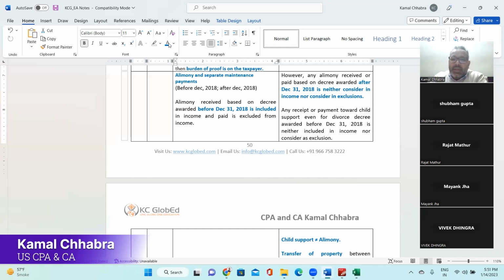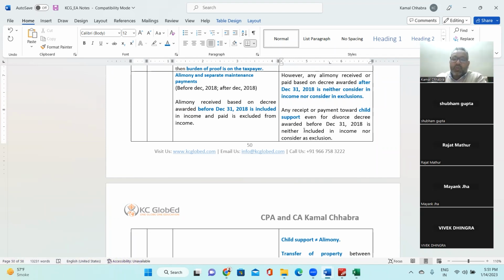But if there is any receipt or payment toward child support, what is child support? When husband and wife have a child and they get divorced, now who will take care of the child? Who will bear the expenses of the child? For that, if someone is paying child support, even under a divorce decree awarded before 2018, it is neither included in the income of the recipient nor an expense of the person who is paying.